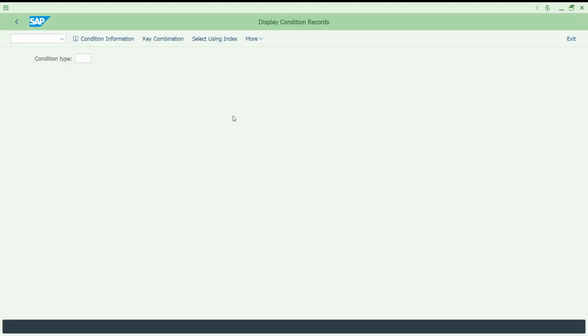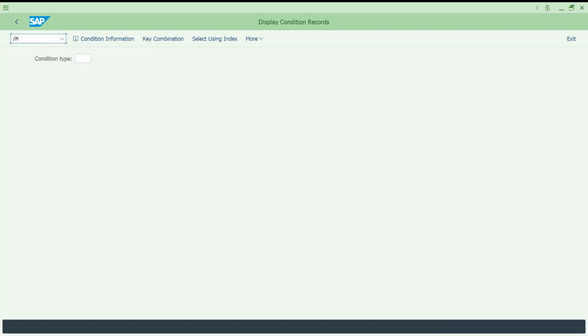So maximum in ECC, whatever I observe, 1, 2, 3, 4, 5. Five sessions you can open in S4 also. Okay, so this is not a big thing. You try to remember this. Any new session, /o and open a new window. That's what it is saying.